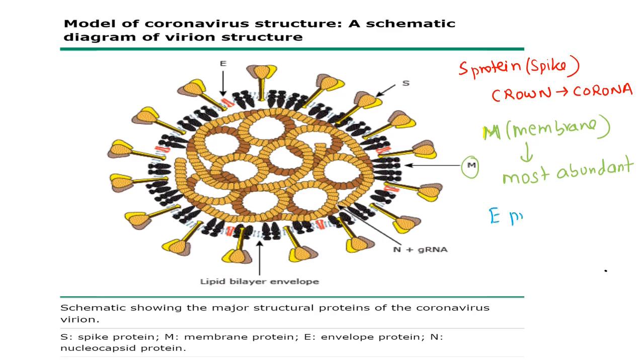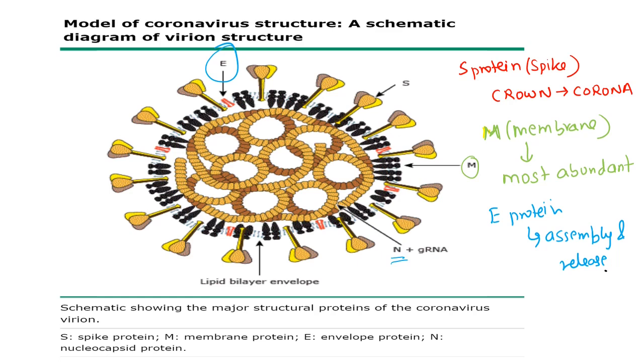The E protein plays a major role in the assembly and release of virions which are produced within the host cell. And finally we are coming to the N protein.